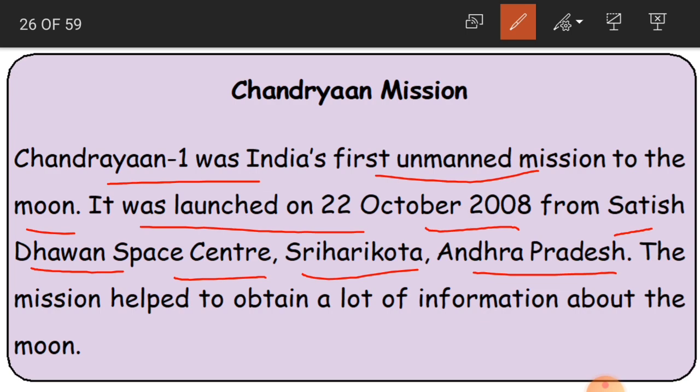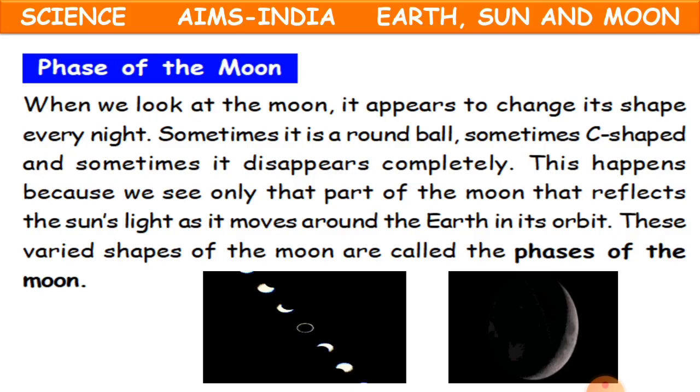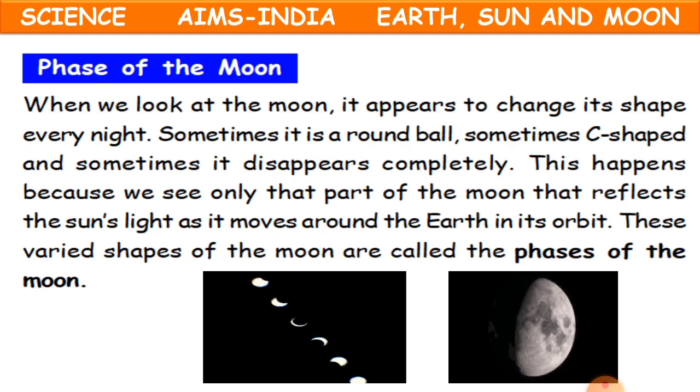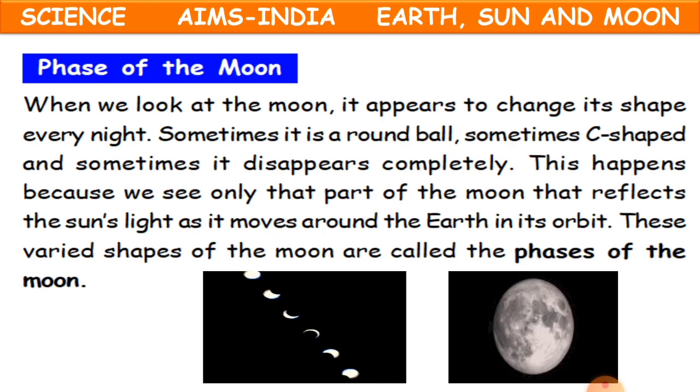The mission helped us get a lot of information about the moon, children. Clear?